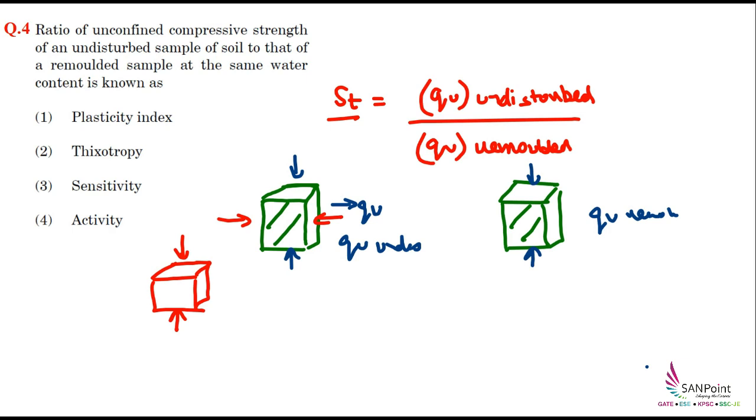But the triaxial apparatus is generally used in soil mechanics. For testing soils, we use the triaxial test. There a cell pressure is also exerted. Cell pressure is basically the pressure exerted by the water around our sample. Our sample is placed in a chamber, and this chamber is filled with water. So on the soil sample, the pressure is exerted in the lateral direction also. So this test is called the confined test.